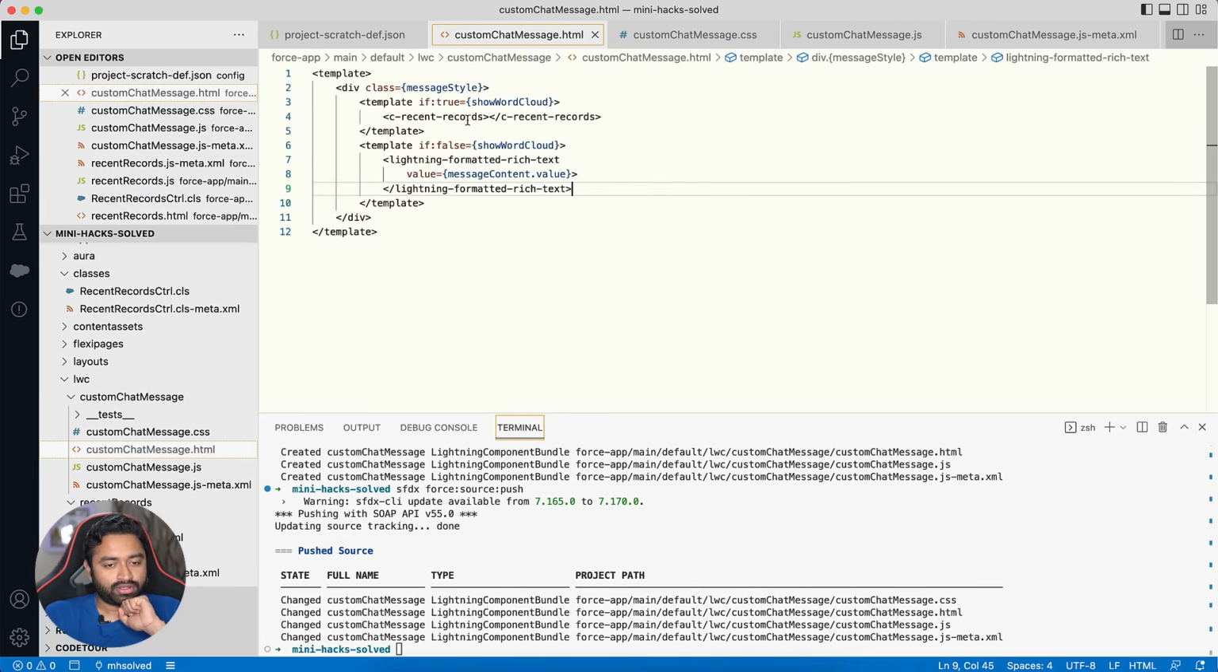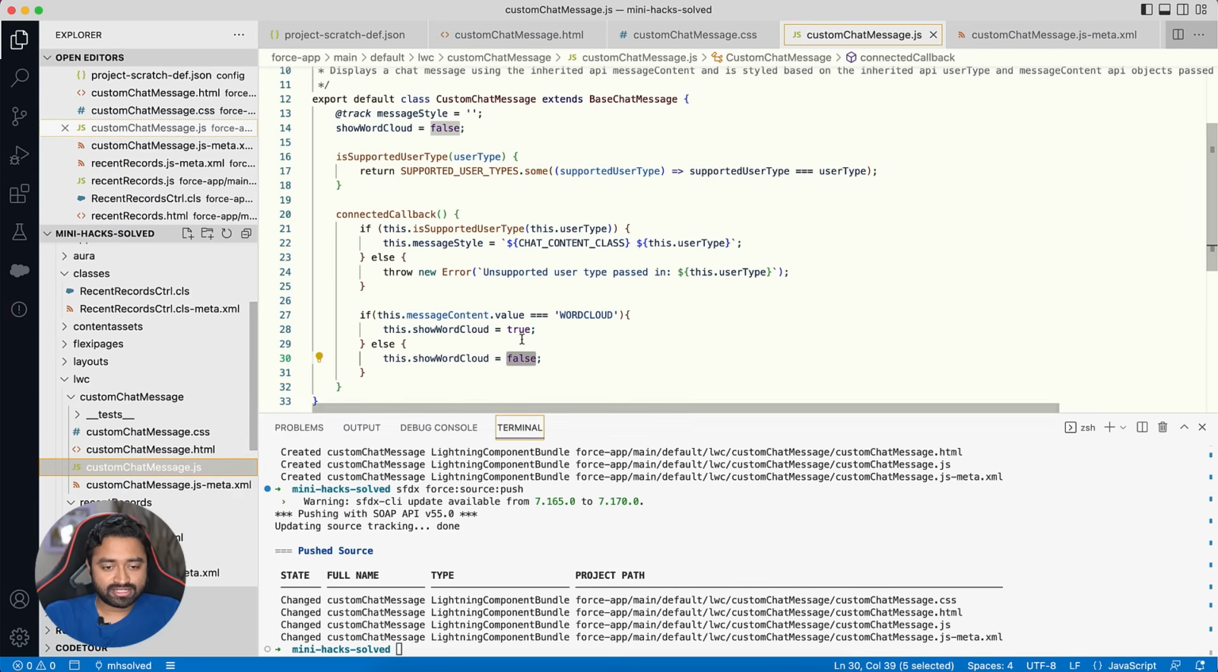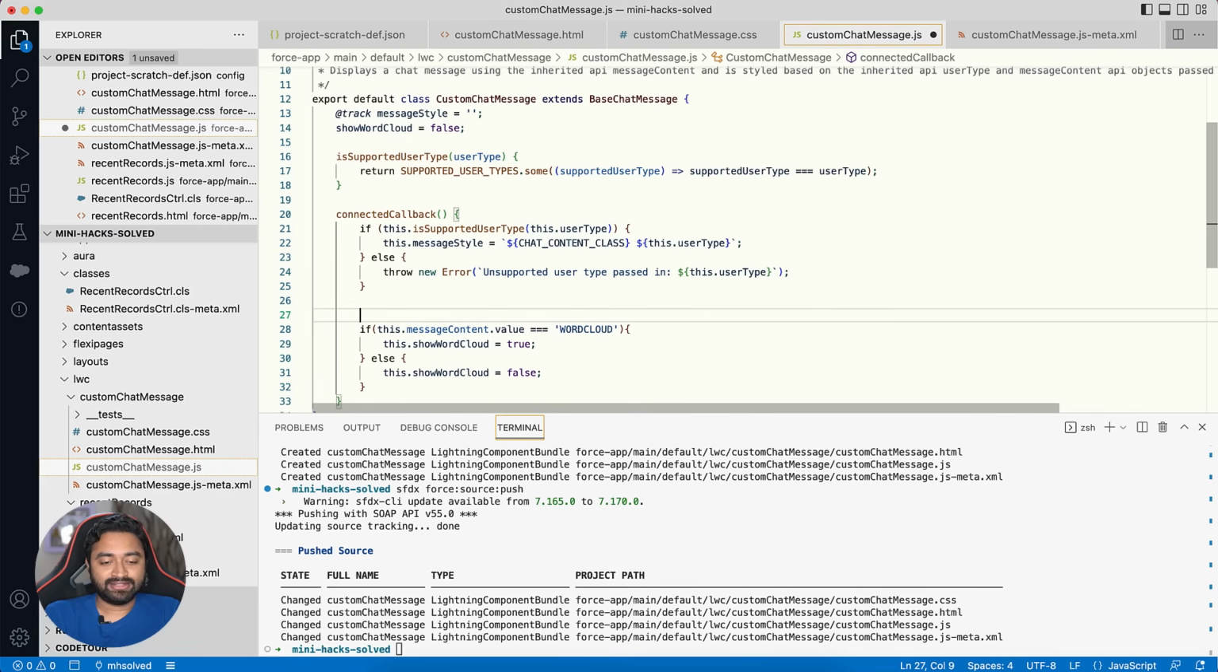But we are not done. We haven't passed any attributes to our word cloud component. As you know, our word cloud component expects an object name and number of records as two parameters in order to show the word cloud. So how are we going to do that? It's actually very simple. Again, we only have to look at the message itself. So instead of just sending word cloud as a message from the bot, we will decide on a particular format. So for example, let's say the message from the bot could be word cloud :account :10.